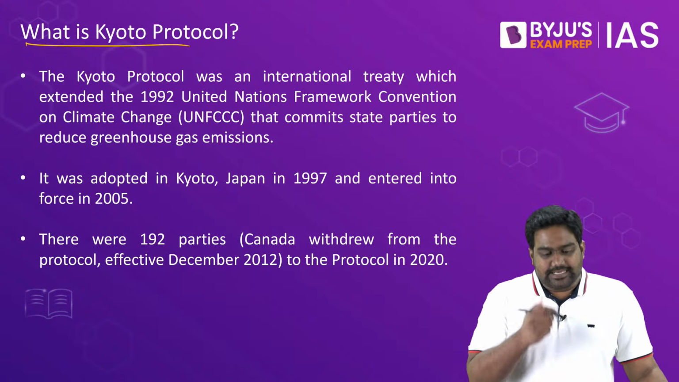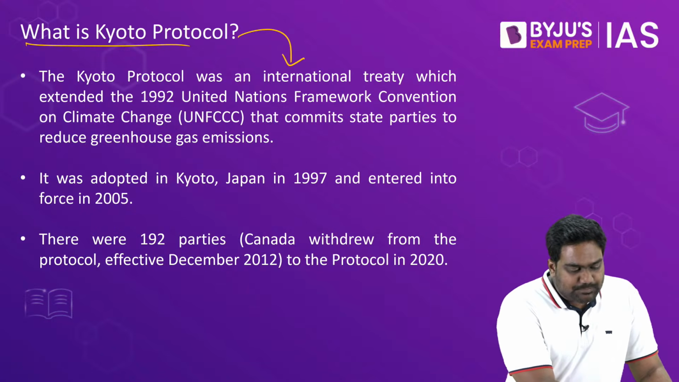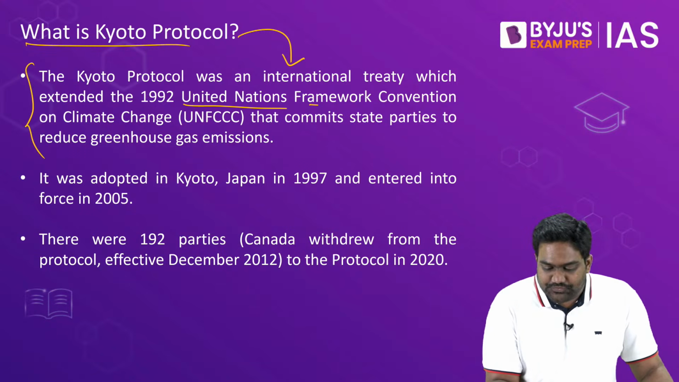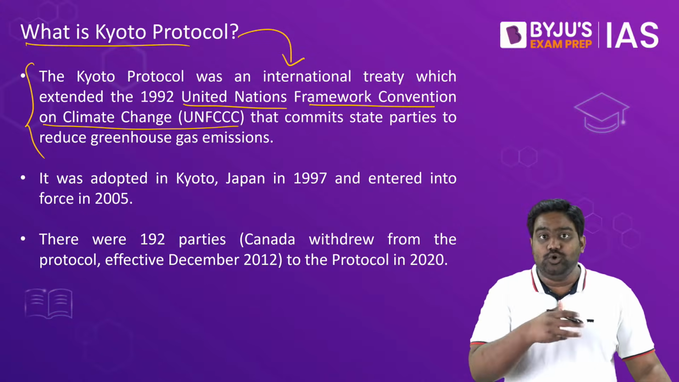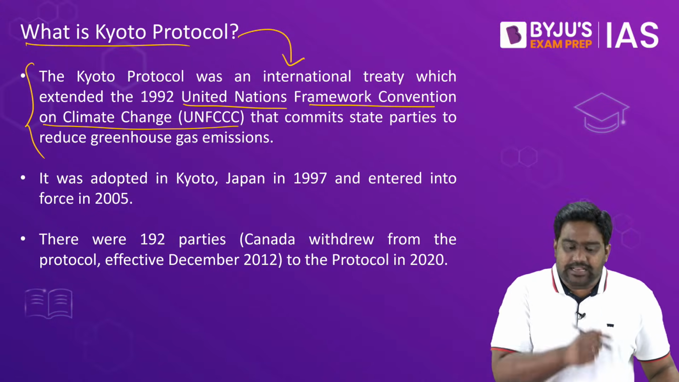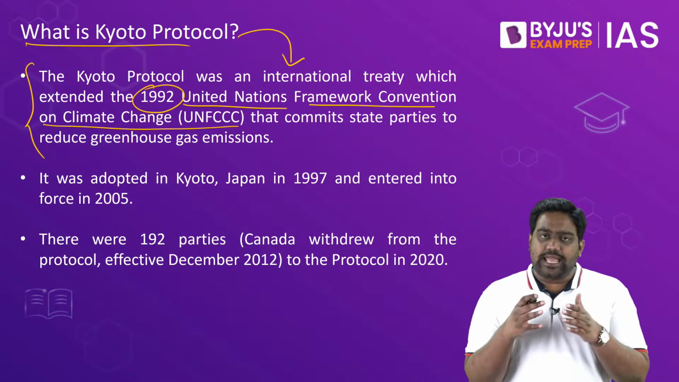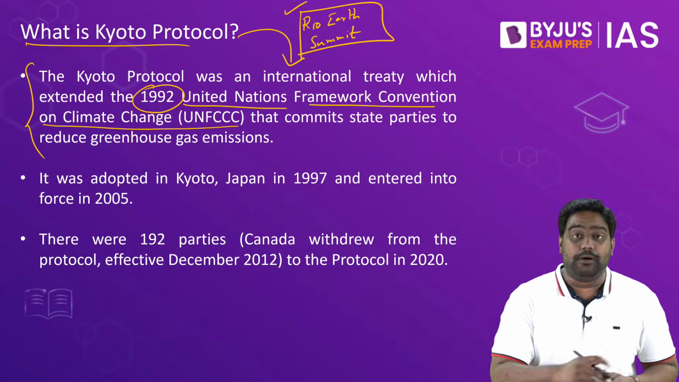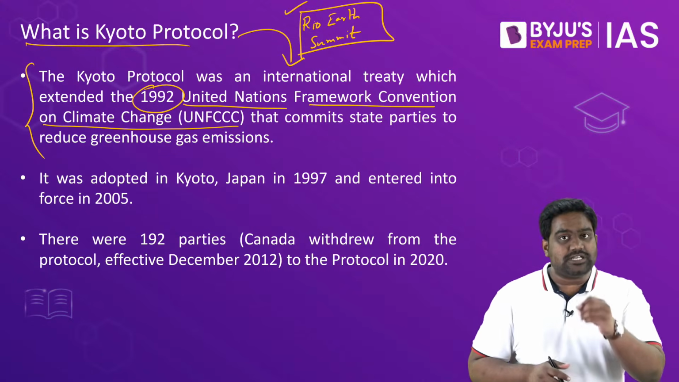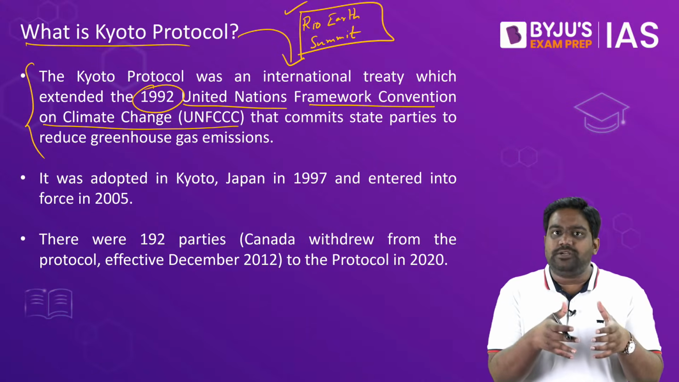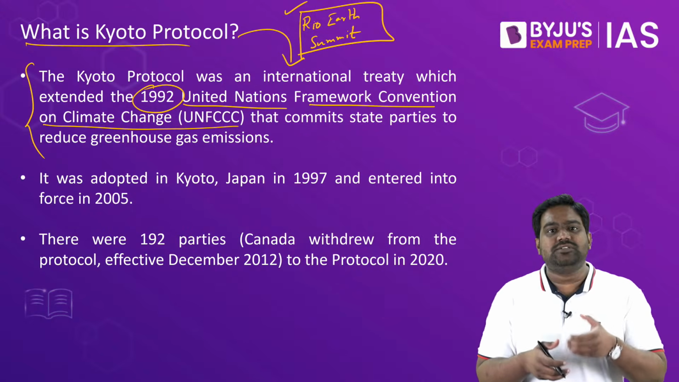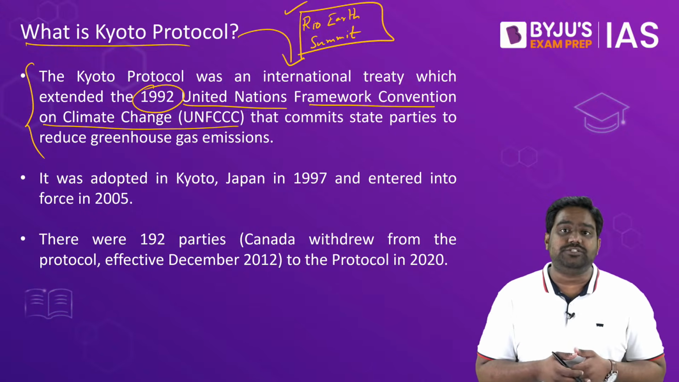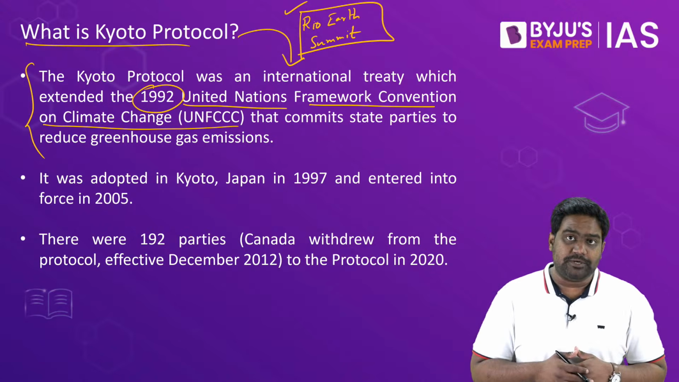So first and foremost, what is the Kyoto Protocol? See, the Kyoto Protocol is an agreement signed as part of the United Nations Framework Convention on Climate Change, the UNFCCC. In 1992, a major environment-related summit was held called the Rio Earth Summit. This is a landmark summit in the field of environment, climate change and biodiversity conservation. Because at the Rio Earth Summit, all the countries came together and worked out several important agreements and conventions which were designed to protect our environment.